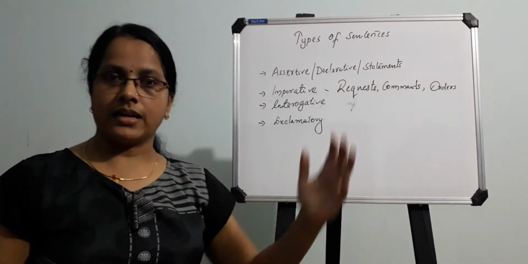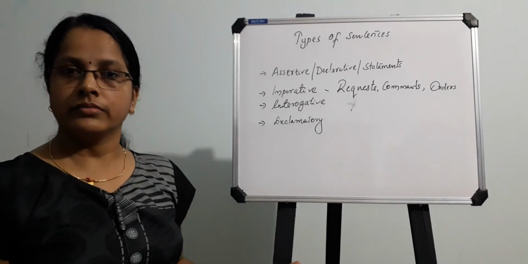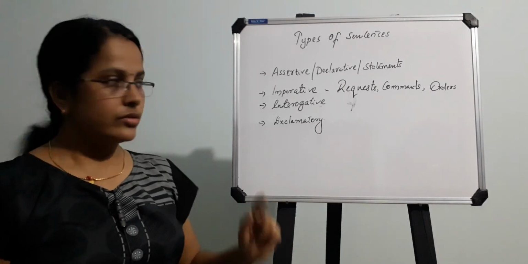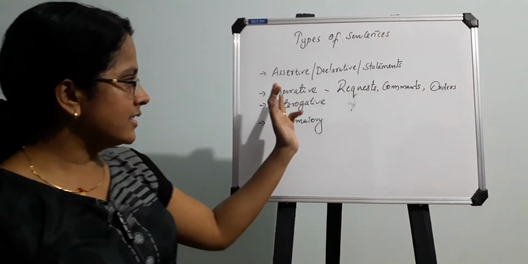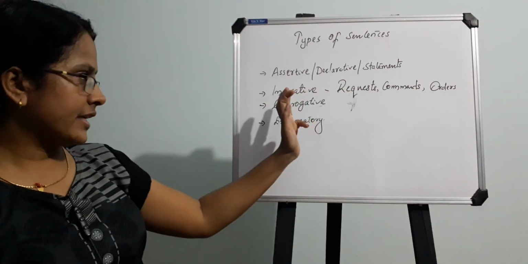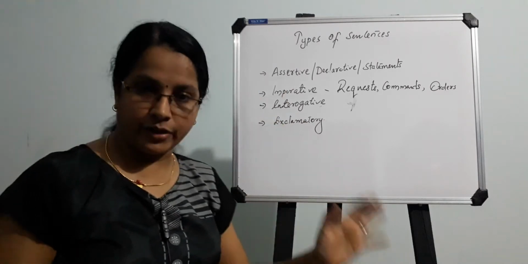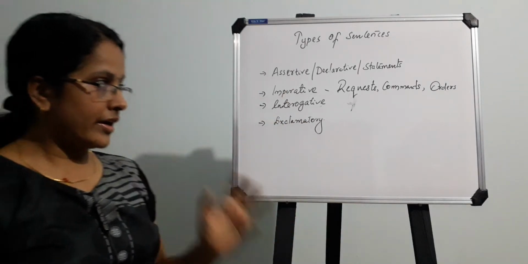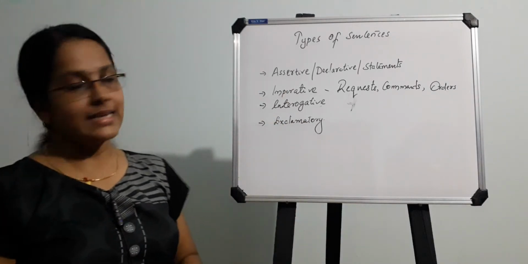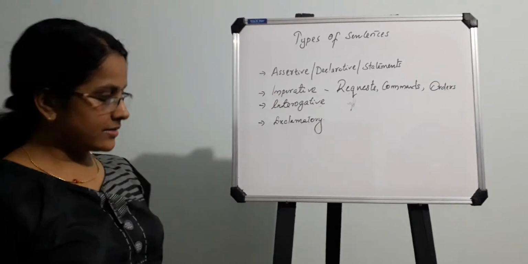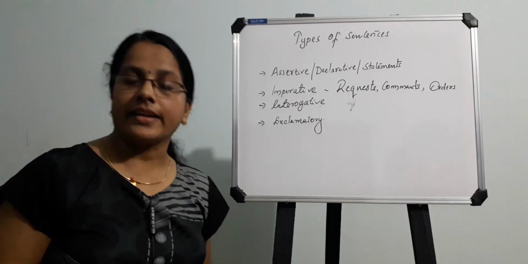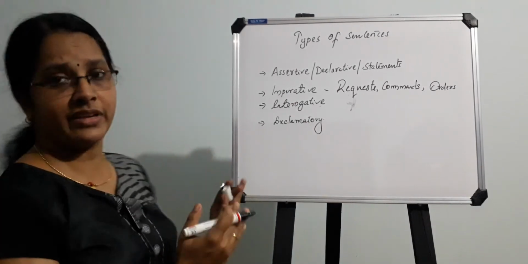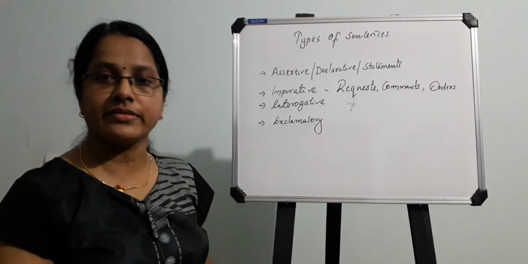Then commands: "Go back to your room." "Take that from there." Those types of sentences are called commands. All this is included in this particular division of sentence, that is, imperative. So those commands, requests and orders are called imperative sentences. Then coming to the next one, the interrogative sentence. The word itself gives you an idea of what an interrogative sentence is.